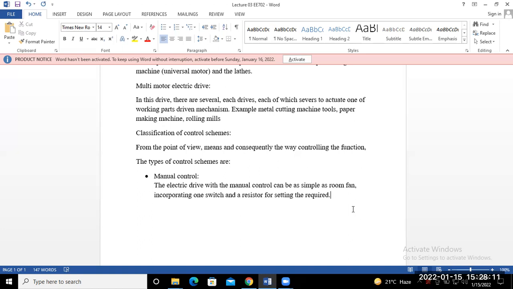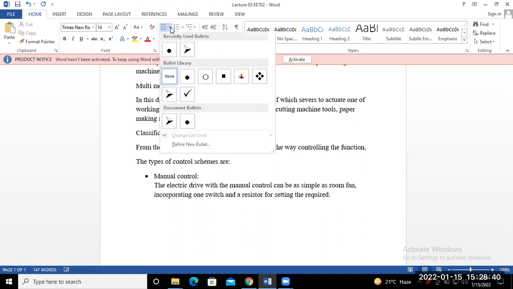All the parameters are controlled automatically. And in semi-automatic, some parameters are controlled in an automatic way, and some maybe manually. So if both types, manual and automatic, are involved in any control, that is known as semi-automatic control. So the second one is your semi-automatic.